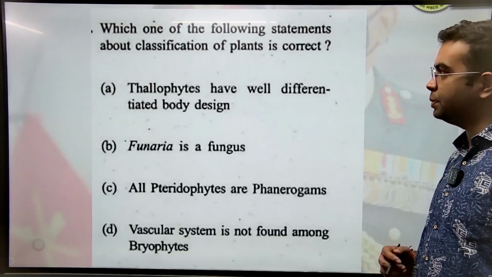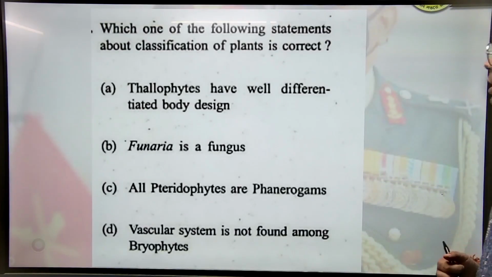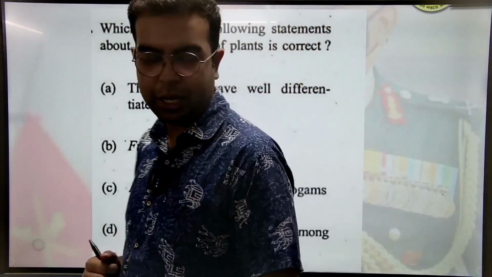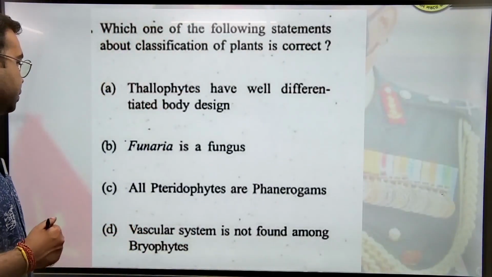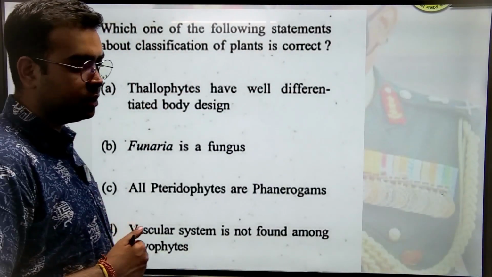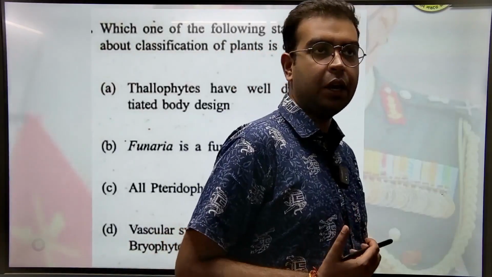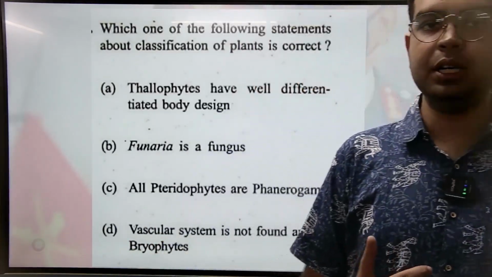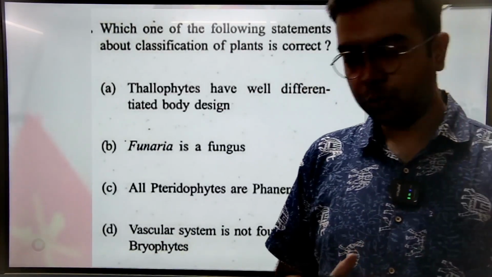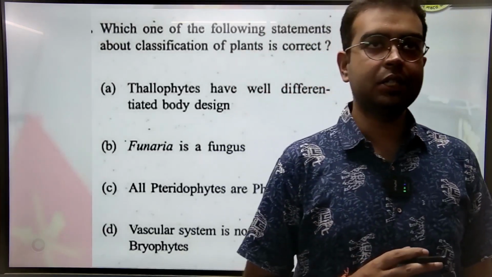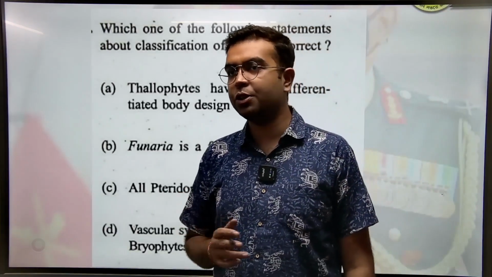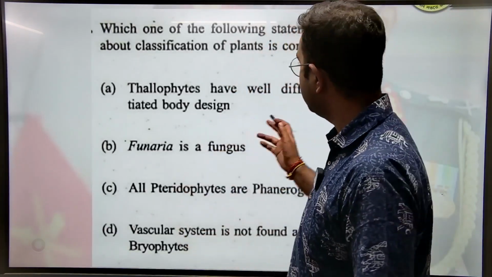Which one of the following statements about classification of plants is correct? Option A, thallophytes have a well differentiated body design. Thallophytes means algae. Algae को thallophytes इसलिए कहते हैं because their body is a thallus like structure. कुछ differentiation नहीं है. You won't understand कि पेड़ पत्ता कौन सा है, root कौन सा है. There is no differentiation. So A is false.